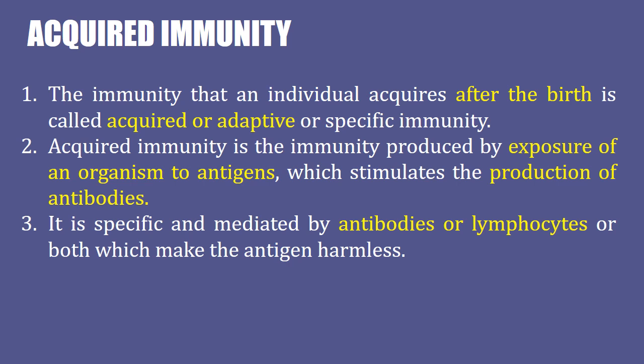They are specific and mediated by the antibodies or the lymphocytes which can make the antigen harmless. The main function of the acquired immunity is to relieve the victim of the infectious disease and also prevent attack in future. Acquired immunity is produced by the exposure of an organism to the antigen which stimulates the production of the antibody. It is specific and mediated by the antibodies or the lymphocytes or both, which can make the antigen harmless.